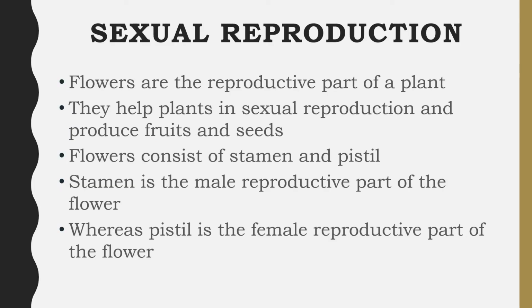Sexual reproduction. Flowers are said to be the reproductive part of a plant. They help plants in sexual reproduction and produce fruits and seeds. Flowers consist of stamen and pistil. Stamen is the male reproductive part of the flower, whereas the pistil is the female reproductive part of the flower.